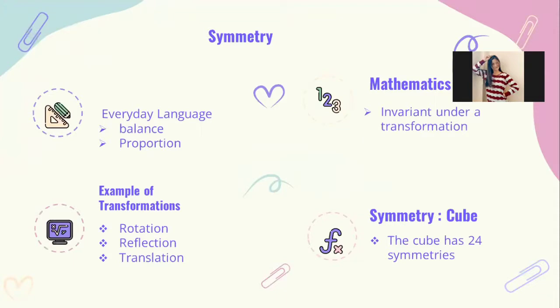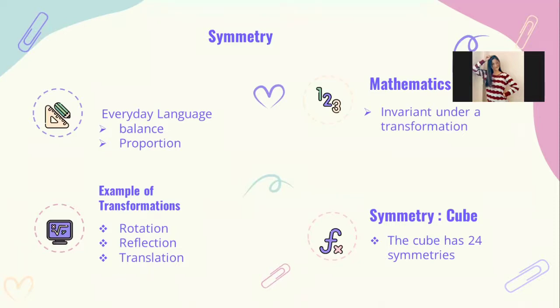So, to understand group theory, let's talk about symmetry. What comes to mind? In everyday language, symmetry means balance and proportion. In mathematics, symmetry has a more precise definition. It means that an object is invariant or left unchanged under a transformation such as rotation or flip.